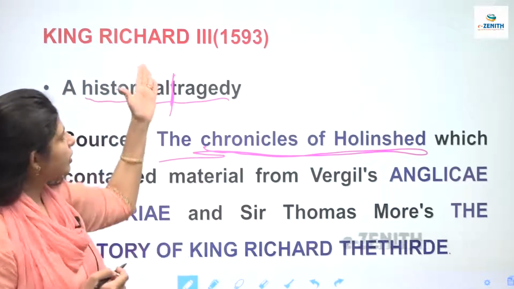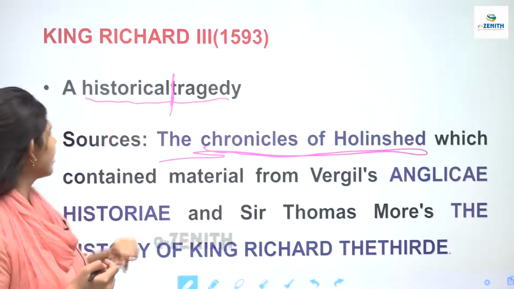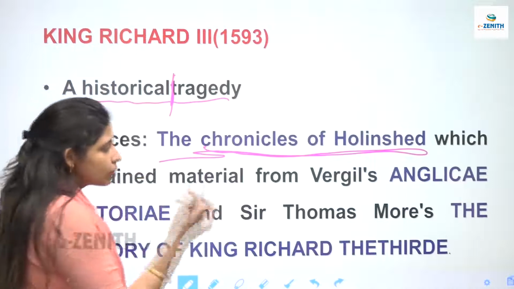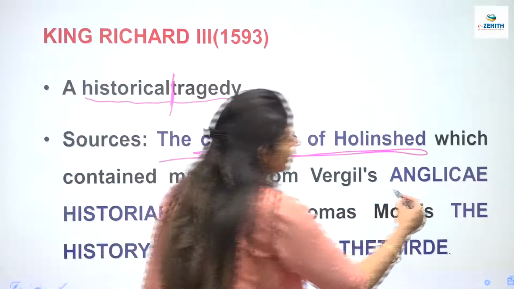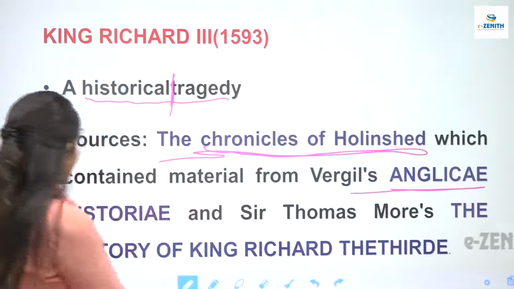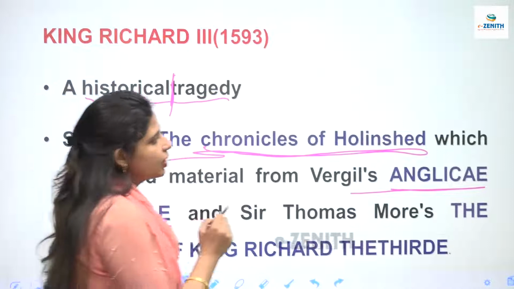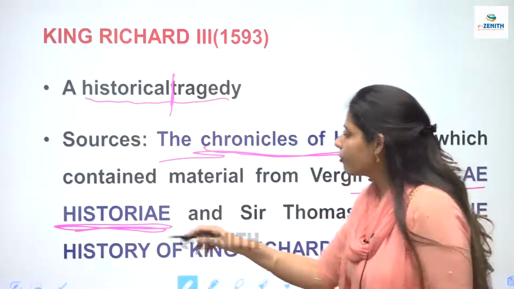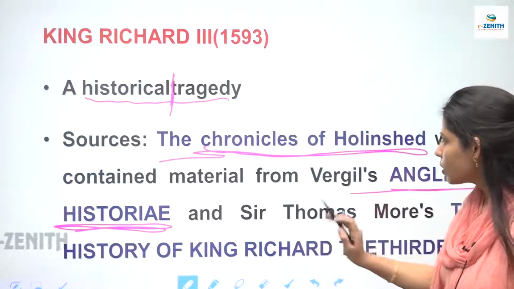So the reference of this one is also from Chronicles of Holinshed, and it's a historical tragedy, and material has also been taken from Virgil's Anglica Historia. Virgil का एक work है Anglica Historia, so references have also been taken from this work of Virgil. And Sir Thomas More का भी एक work है.